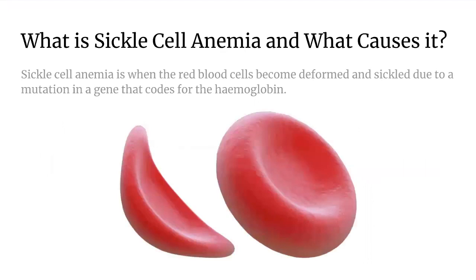So, what is sickle cell anemia and what causes it? Simply, sickle cell anemia is when the red blood cells become deformed and sickled due to a mutation in a gene that codes for the hemoglobin. However, before we get deeper into this topic, I would like to begin by explaining the molecular biology behind this and how it plays a crucial role in the development of this disease.